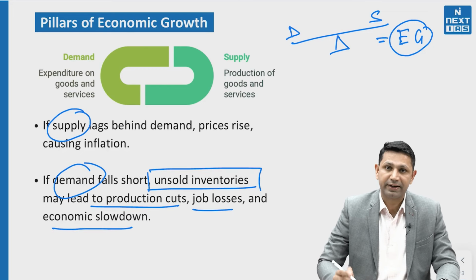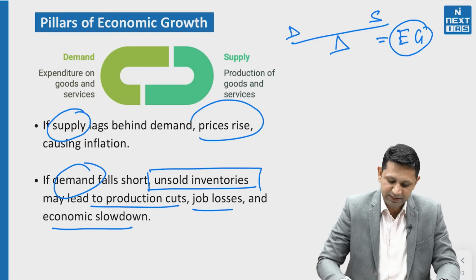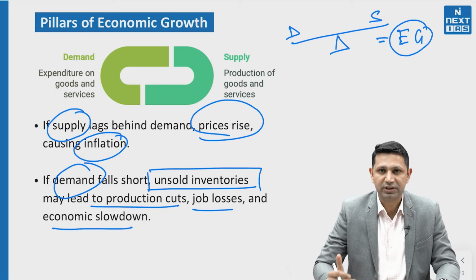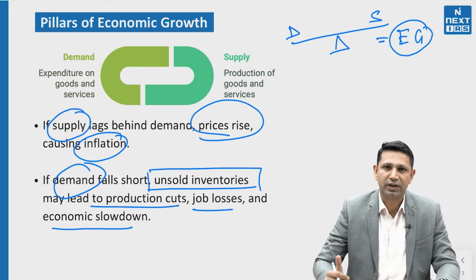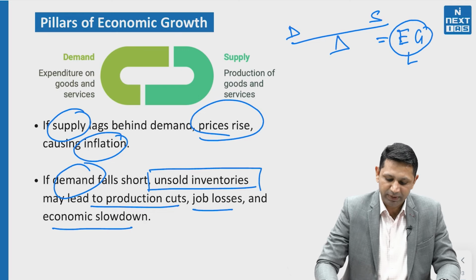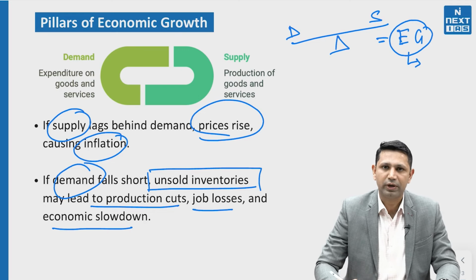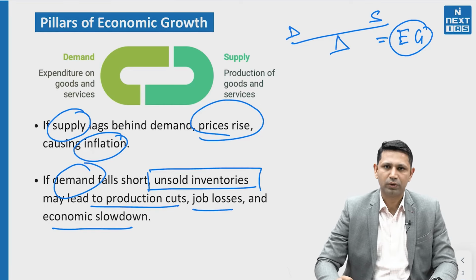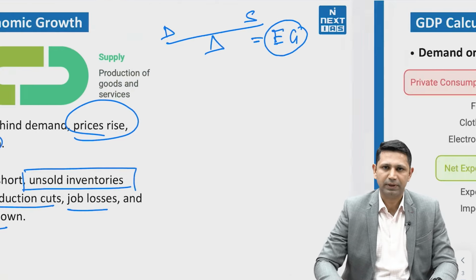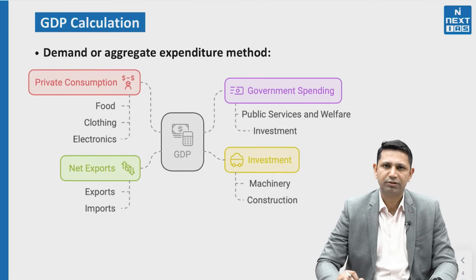However, on the other side, if the supply is falling short to meet the demands, it is going to lead to price rise causing inflation. Both these situations, inflationary as well as cutting of the demands, lead to economic imbalances in our economy. Now, when we say economic growth, we mean the growth in GDP. In terms of GDP calculation, we measure how much the GDP has grown over the last year.